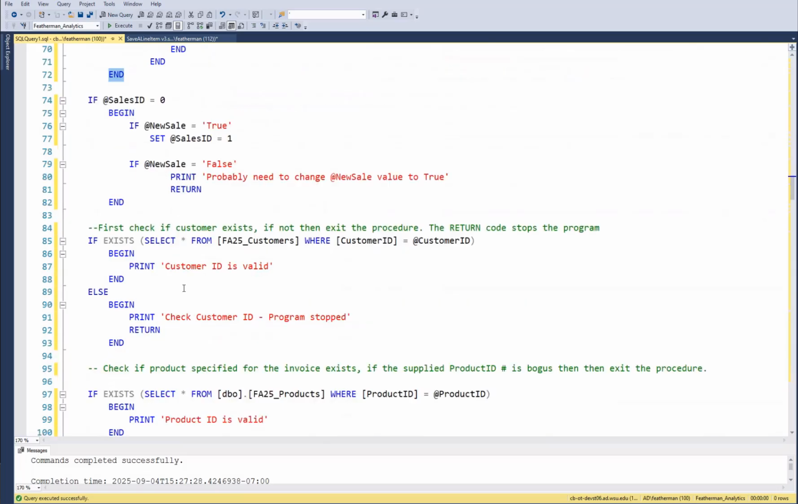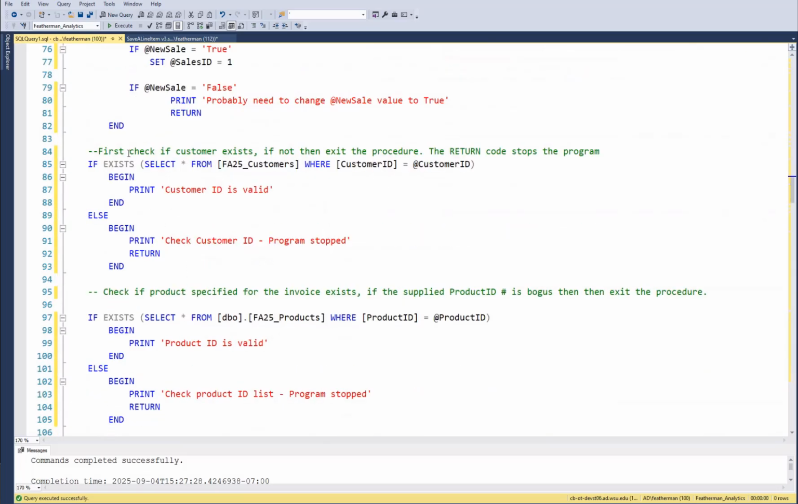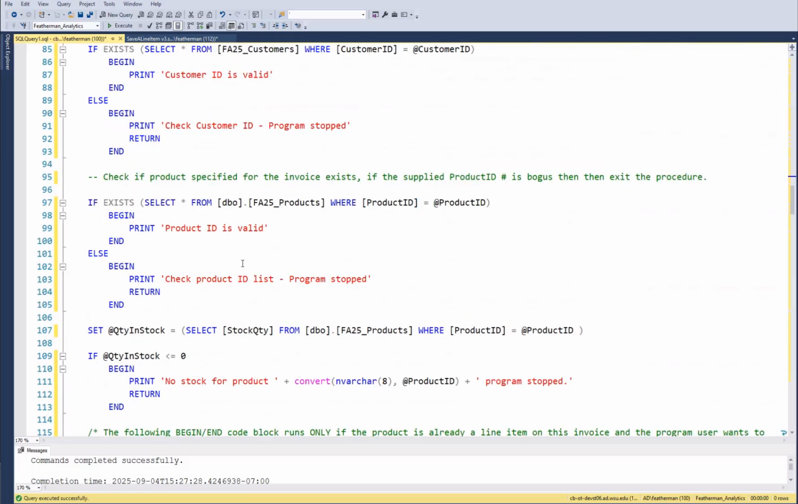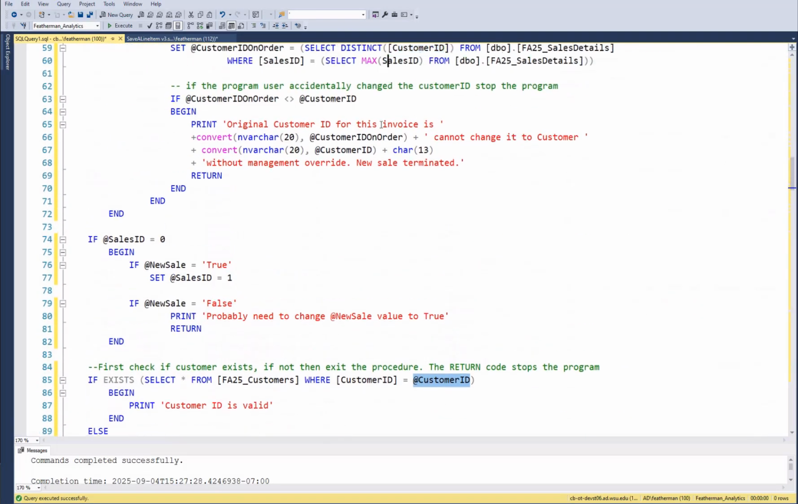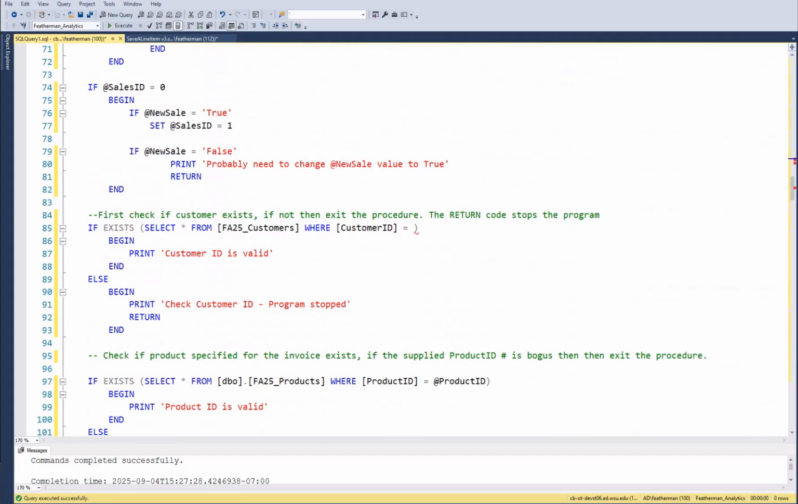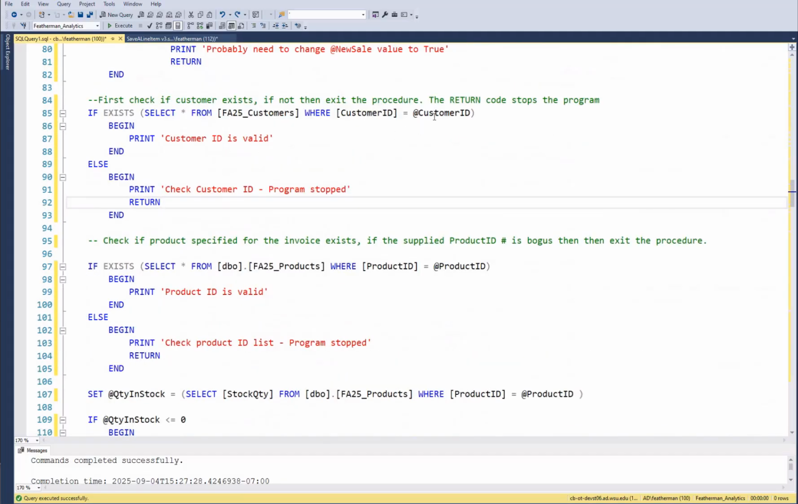All right, so I already explained this part. So we're checking the customer ID and the product ID, that they're valid. So again, here we're checking, does that customer exist? The customer you typed in, does it exist? If it does, everything's good. If it doesn't, stop. That product you typed in, does it exist? If it does, everything's good. Otherwise, stop. Return. Stop. Exit.